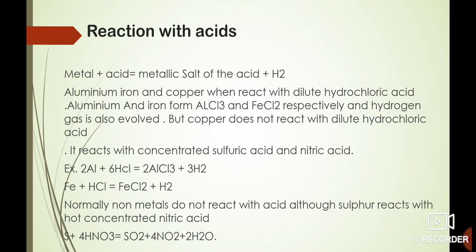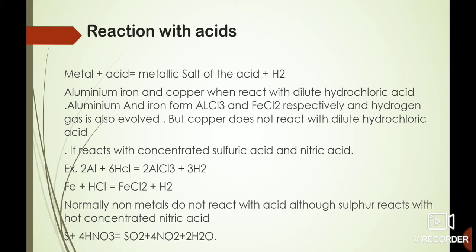HNO3 is the nitric acid. Now I will give you an example over this nitric acid: when HNO3 is very dilute, it forms N2O. And when HNO3 is concentrated, it forms NO2.